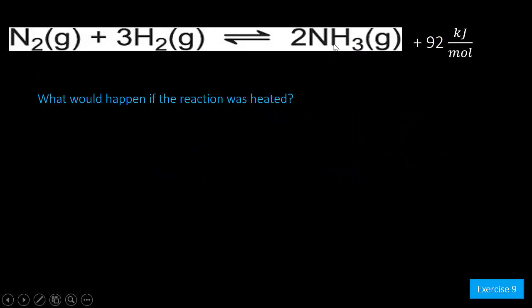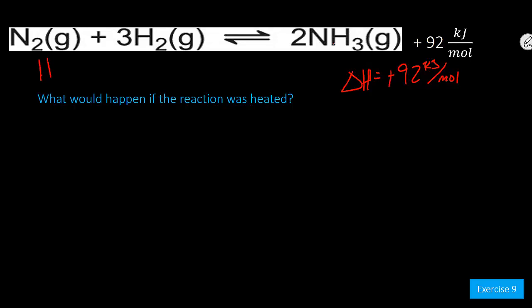The Haber process is an exothermic reaction. Heat is a product of this reaction. Now, I wrote it in the equation. Please remember from our thermo unit that I could have just as easily written it this way, that the heat of reaction was less than 0. Or I could have given it to you as a numerical value, -92 kilojoules for each mole of reaction. Both express that this is an exothermic reaction and heat is a product. If it were a positive value, you would see that value as a reactant.